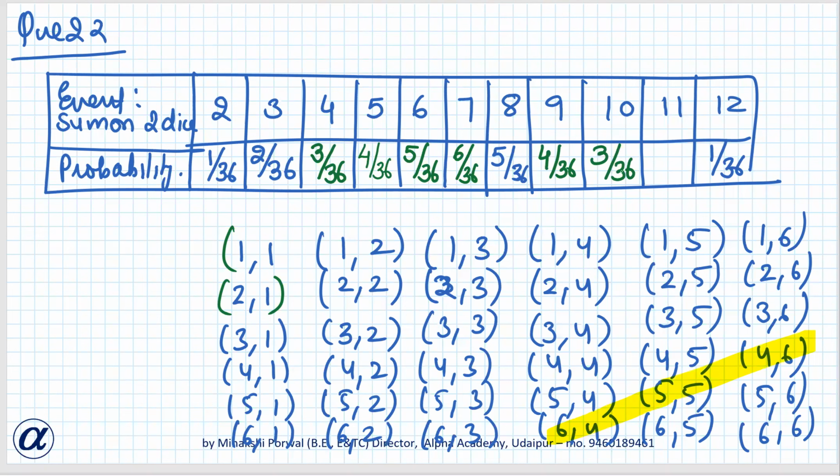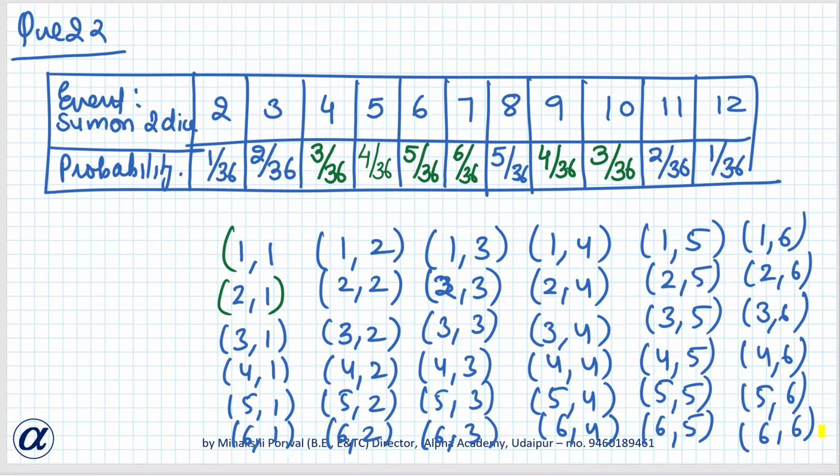And how many ways can we get 11? 2 ways. Okay, so these are the 2 ways. 6 comma 5 या 5 comma 6. So it is 2 by 36. And 12, how many ways can we get? Only one way. जब दोनों पे 6 होगा. Okay. So this way you have to fill the table.